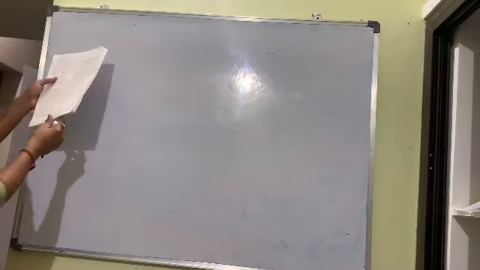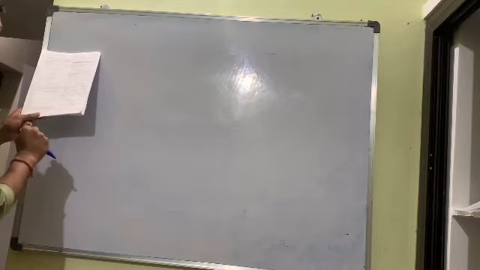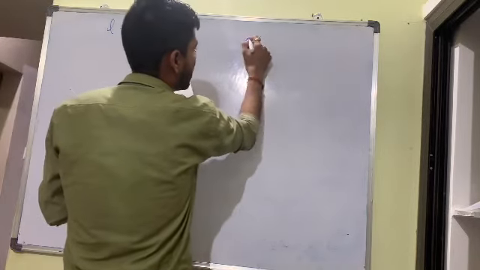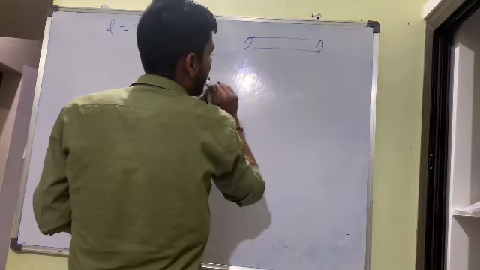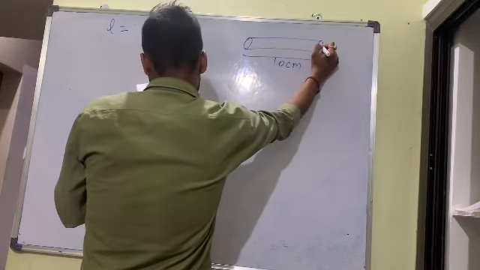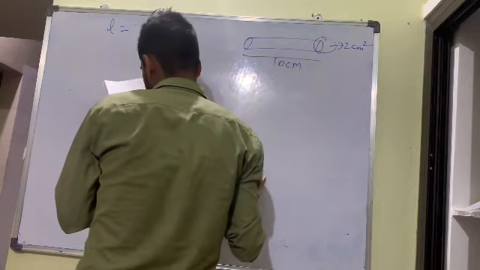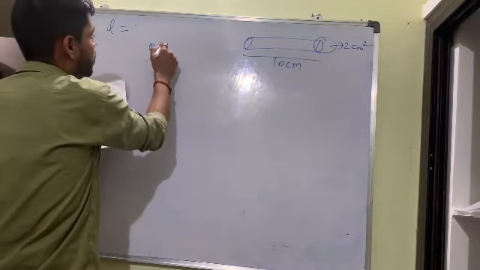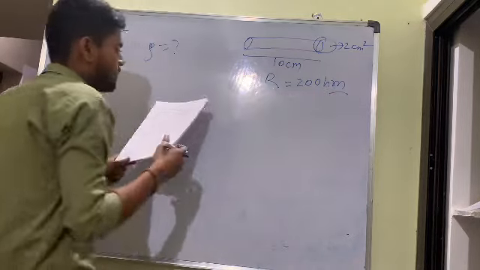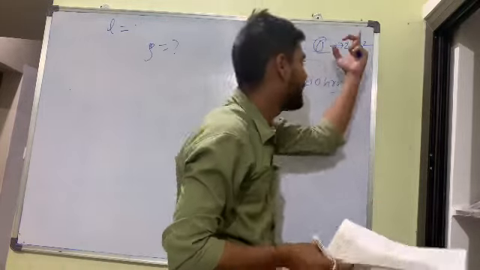Next question is that a cylinder of a material 10 centimeter long has a cross section area of 2 centimeters. Suppose they have given the length of a cylindrical wire. Suppose we have one cylindrical wire, picture. They gave the length of the cylindrical wire as 10 centimeter and the cross section area as 2 centimeters square. They are asking resistivity, they are asking rho, and resistance is given as 20 ohm. Simple thing, bacha, see all are in centimeter. So why do the burden of converting into meter? We can directly solve here.